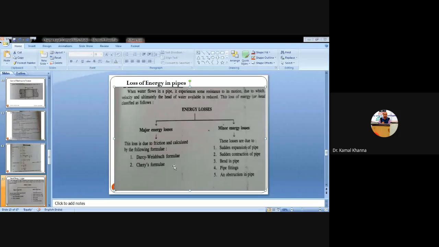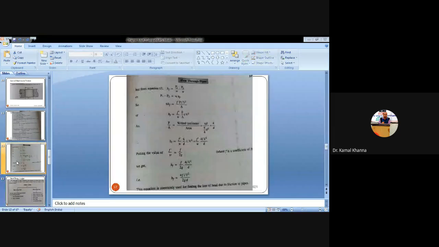The first kind of loss we studied in the previous class, the loss of head due to friction, falls in the category of major energy loss. We derived the equations, and coming back to the previous slide, HF, the loss of head due to friction, is equal to 4FLV squared by 2GD. This is the value of the loss of head due to friction that we found using the Darcy-Weisbach equation.